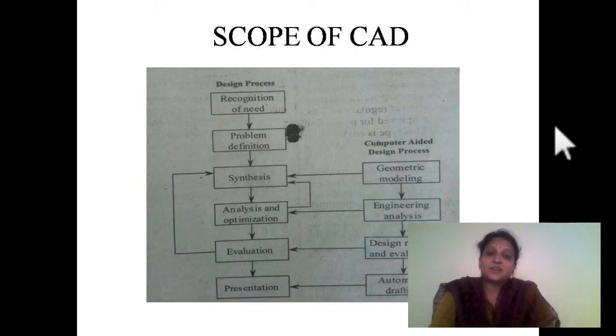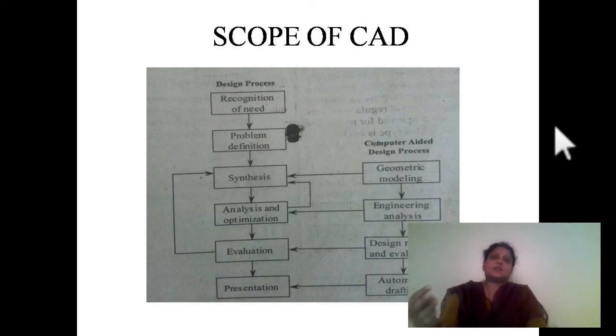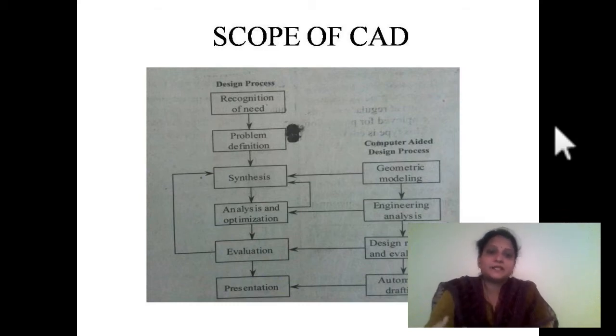Another way of recognizing the need is studying the existing component and finding out the faults in it. It means what are the limitations of that particular system, and then redesigning the system to overcome those limitations. Both things we get from the customer itself, by taking customer feedback, or else by ourselves studying what's happening in society. That is how we recognize the need of inventing that particular component.